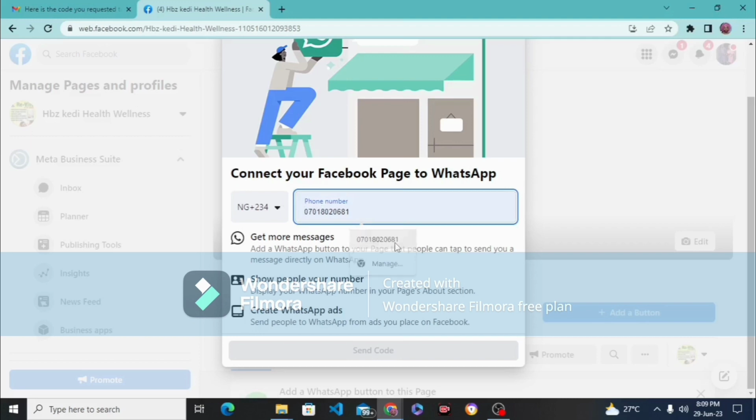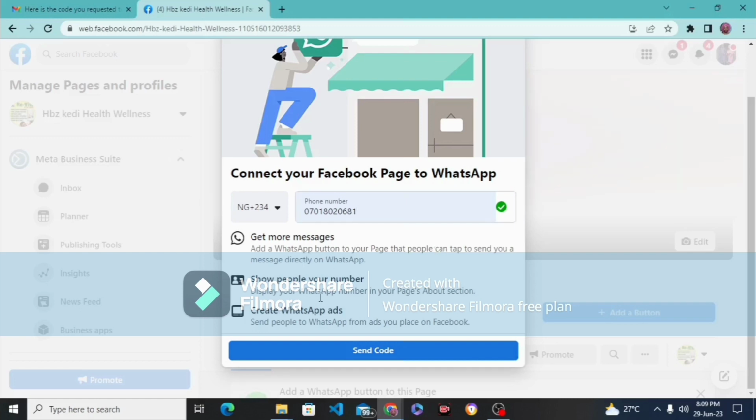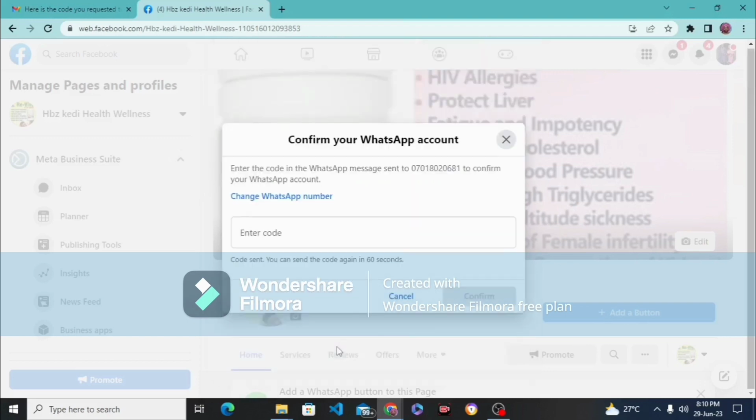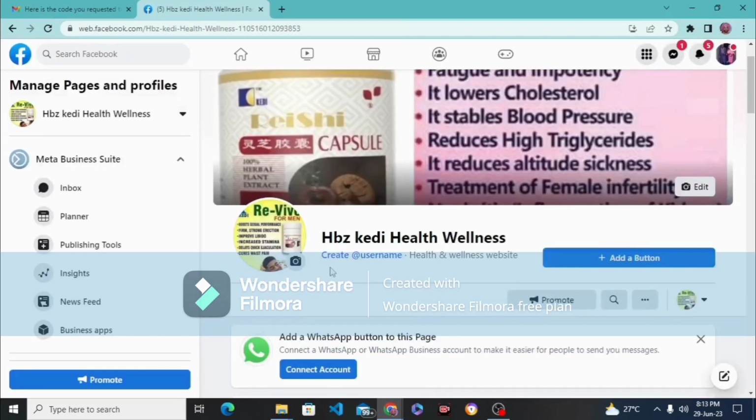This is very, very important. Do you understand? I'm just going to put in my own WhatsApp number, then click on send code, right? Facebook is going to send a code to your WhatsApp, then you input that code. Although I'm not going to do that, because I've already linked my WhatsApp number to another Facebook page, so it's not going to allow me. I'm just showing you for those of you that are doing it newly. All you need to do is put in your code, then it's going to be connected.